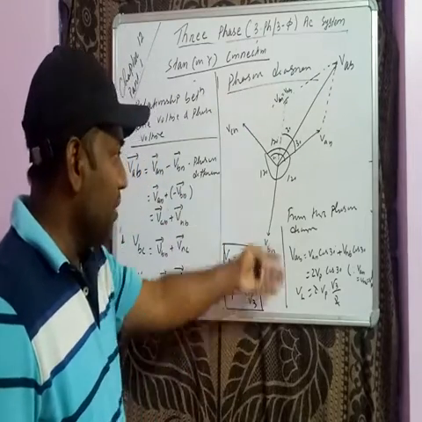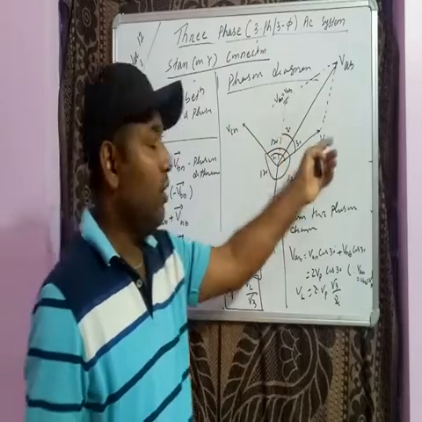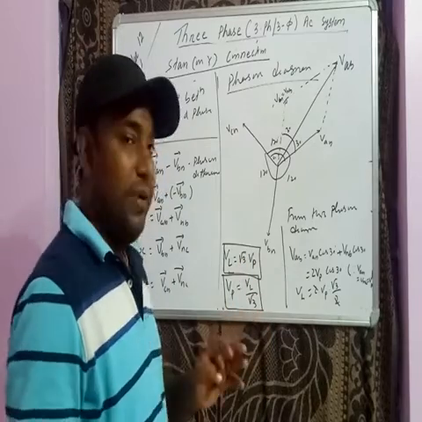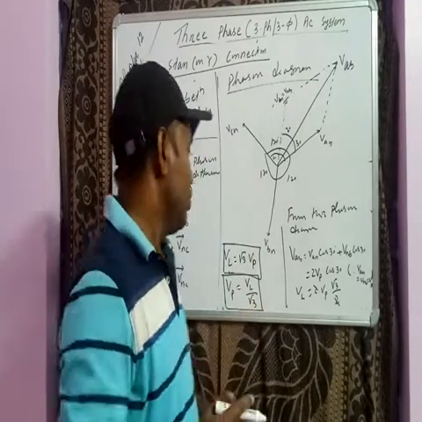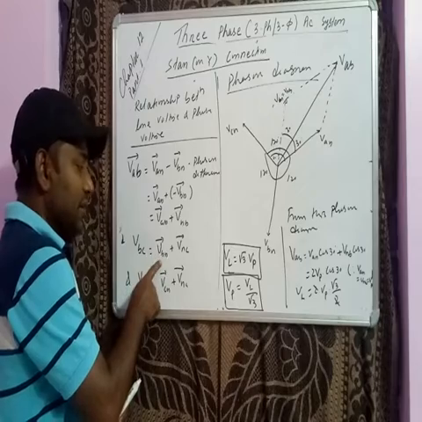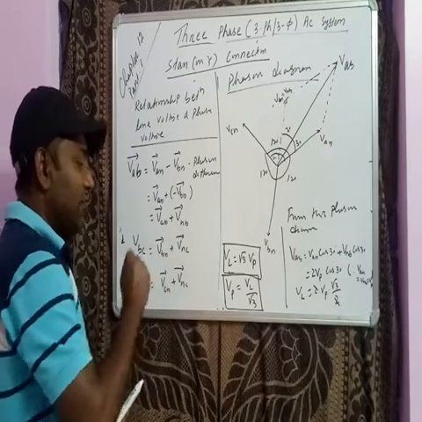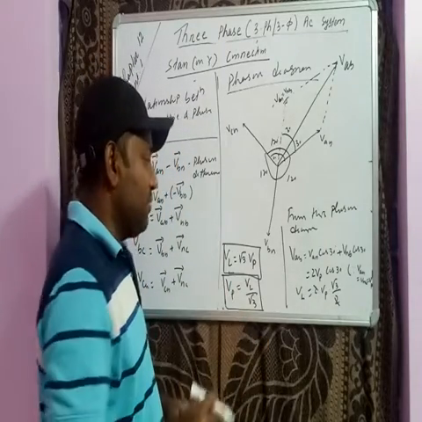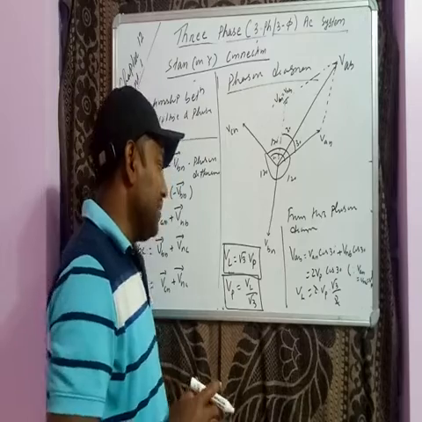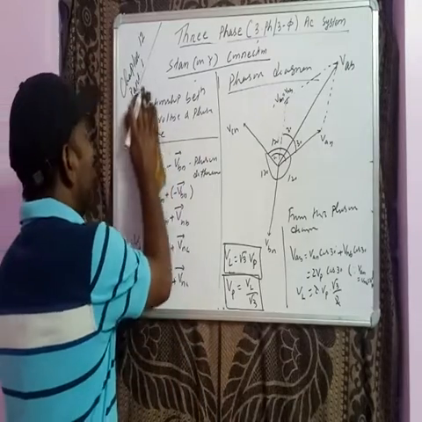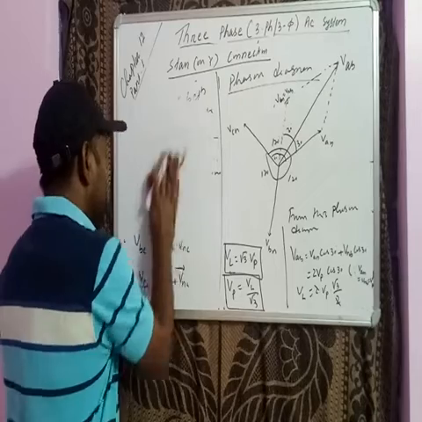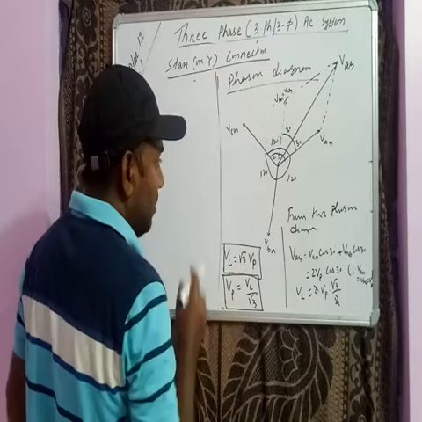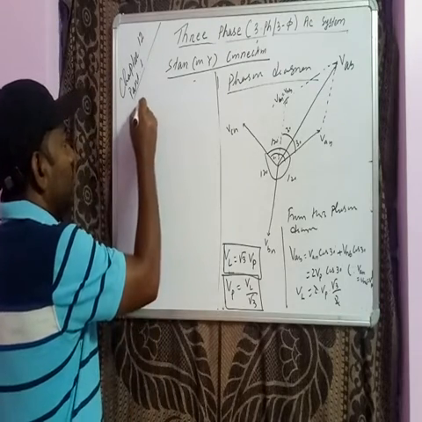Getting this? In a similar way, you can find VBC, VCA and VAB. Already I have shown you VAB. The rest you can easily do. Using this relation, VBC is VBN minus VCN, or plus VNC. So easily you can get the line voltage and phase voltage relationship. Getting this? So this is the relation between line voltage and phase voltage which is possible from the phasor diagram.